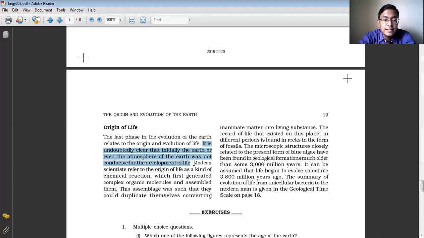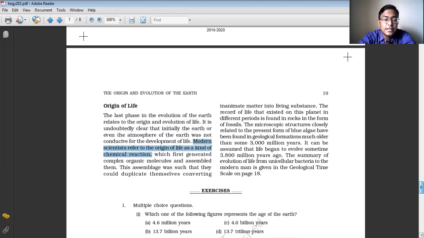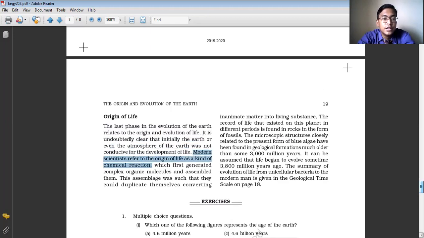Modern scientists refer to the origin of life as a kind of chemical reaction. They consider that life came into existence on the earth as a result of chemical reactions. That means we human beings and the other living components on the earth are an outcome of chemical reactions. Life came into existence just because of chemical reactions.